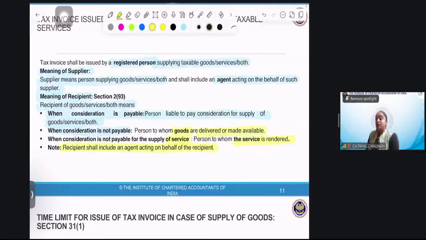Now tell me, did you people understand the meaning of supplier and recipient? I am the supplier, right? If I have Navneet as my agent, then my agent is also a supplier. Except Navneet, every other person in the class is a recipient. And if you're paying me the consideration, you are the recipient. If you are not paying me the consideration, then whether you're taking goods or taking service from me, if it is goods, the recipient is the one to whom the goods are given, and if it is service, the one to whom the service is rendered.